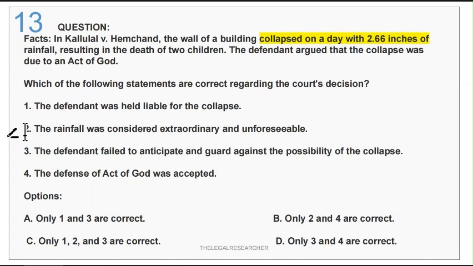Let's move to the other options. The rainfall was considered extraordinary and unforeseeable. Definitely not. Third is that the defendant failed to anticipate and guard against the possibility of collapse. So yes, 3 is correct. And the fourth one is the defense of act of God was accepted. So no. So only 1 and 3 are correct. Option number A is the correct option.